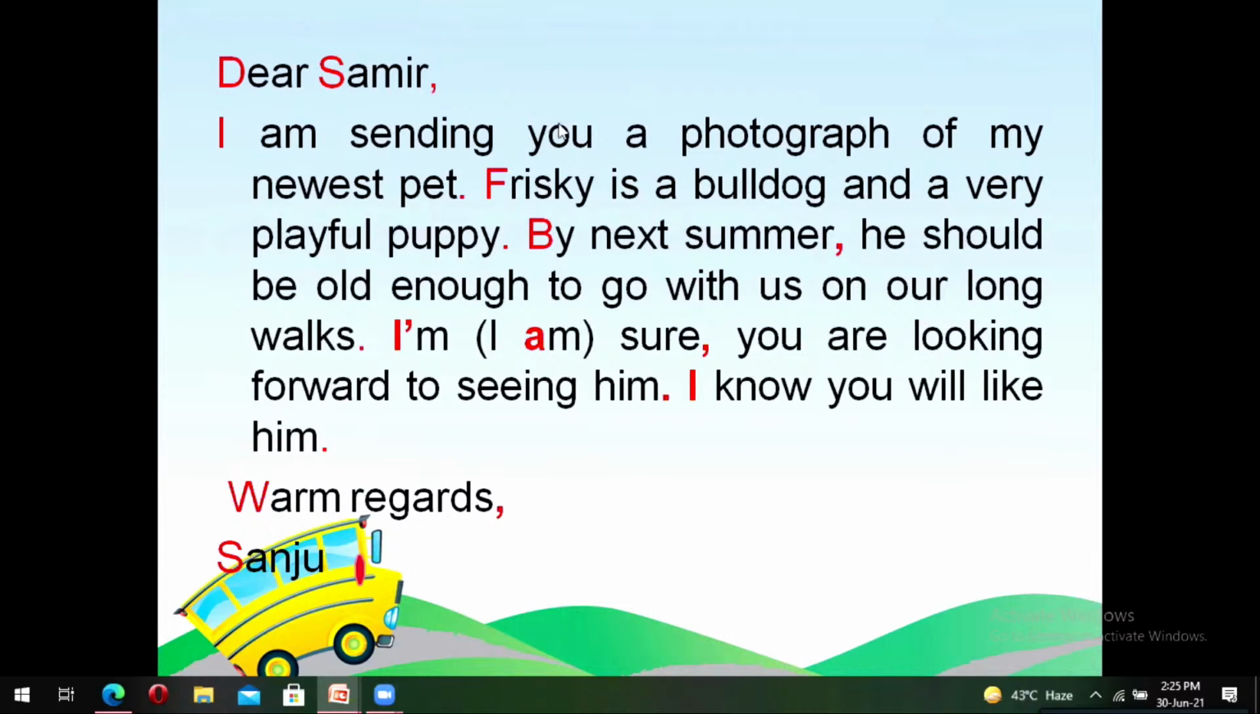Dear Samir, I am sending you a photograph of my newest pet. Frisky is a bulldog and a very playful puppy. By next summer, he should be old enough to go with us on our long walks. I'm sure you are looking forward to seeing him. I know you will like him. Warm regards, Sanju. Do pay attention that the letter A in I am has been replaced by an apostrophe, and we have put proper commas wherever we feel the sentence needs a pause and a full stop after each sentence.